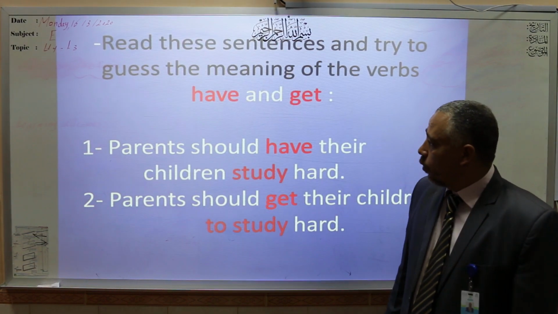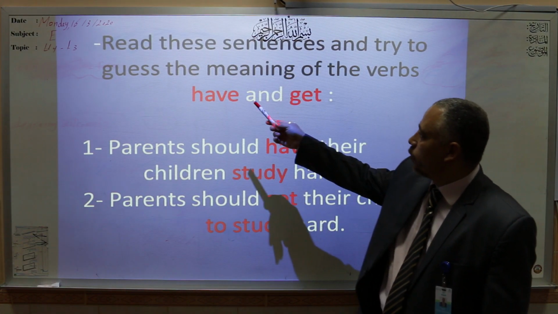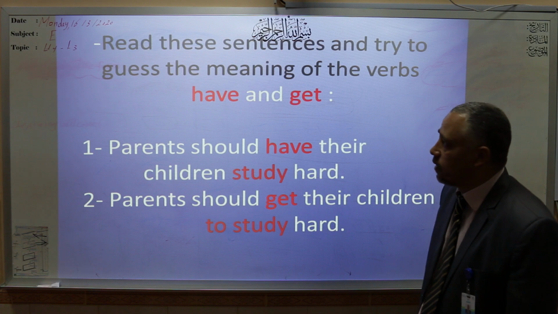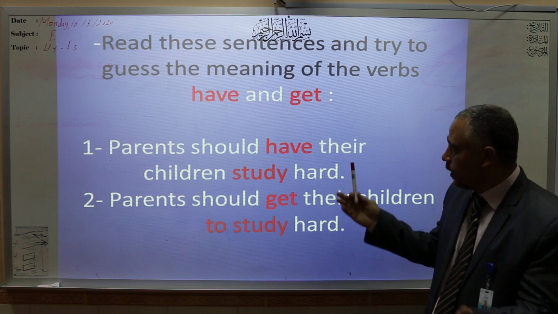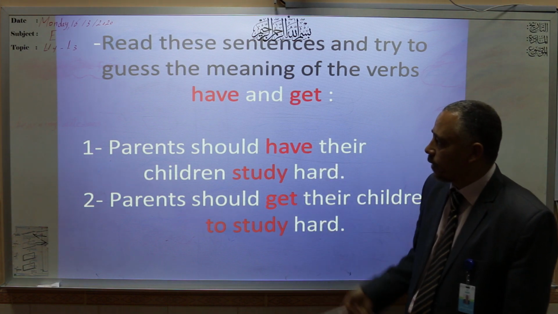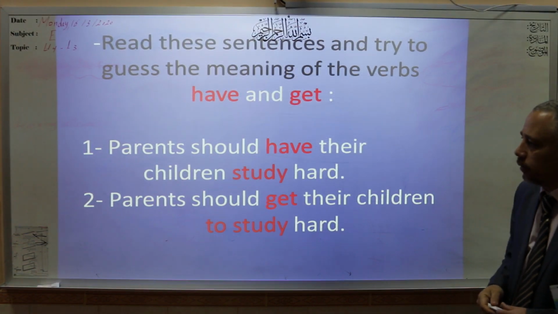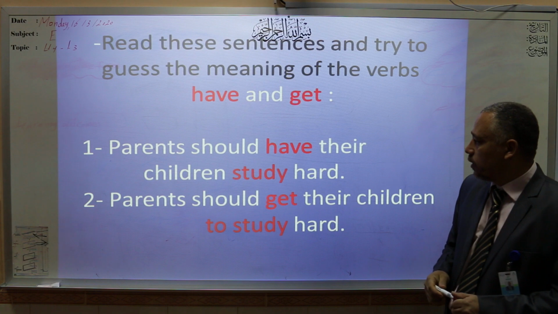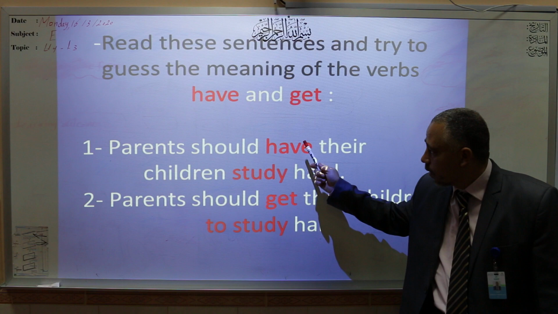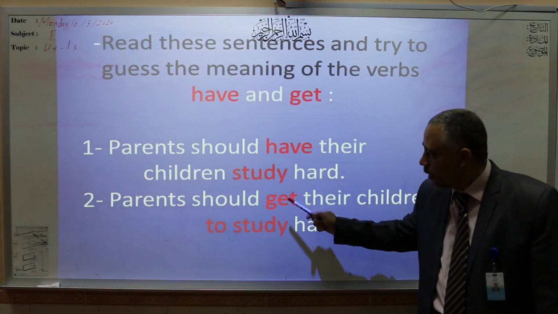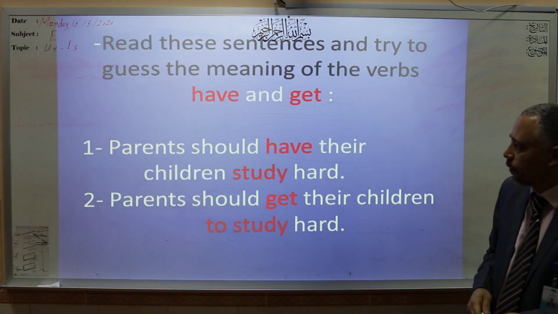Now, we will move to another point: the difference between have and get related to the causative form. Read these sentences and try to guess the meaning of have and get. Number one, parents should have their children study hard. Number two, parents should get their children to study hard. Have study, get to study. But what's the meaning of them?